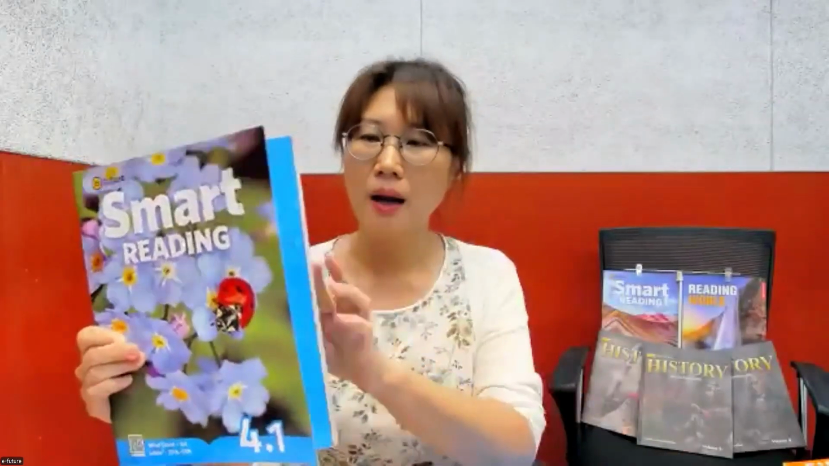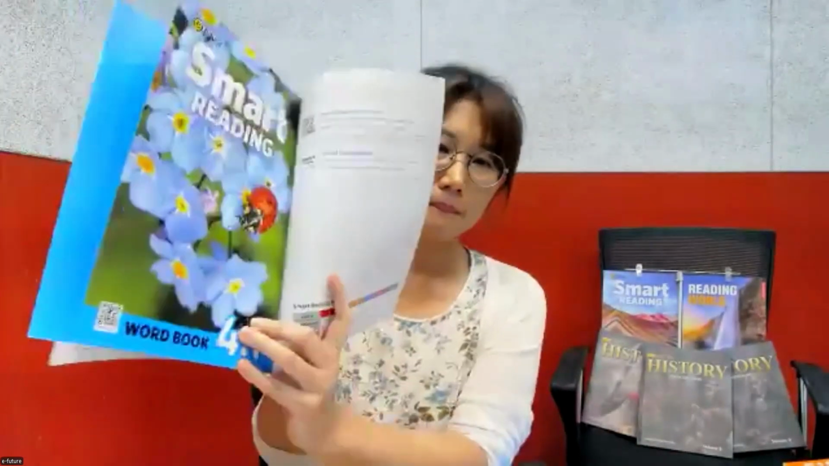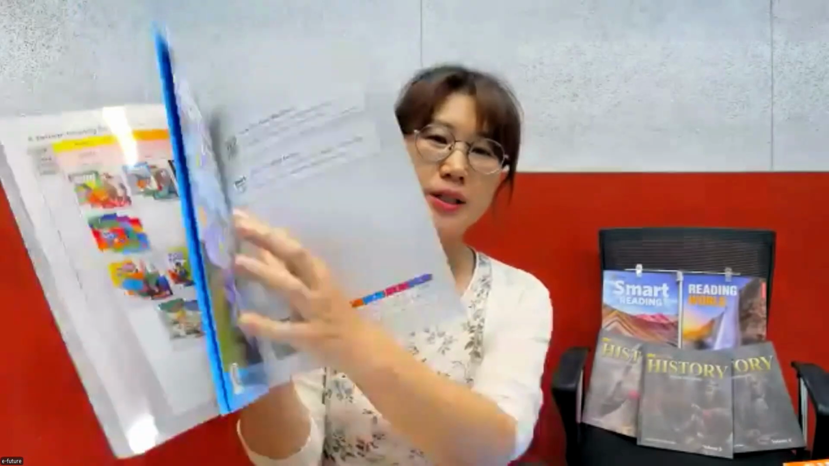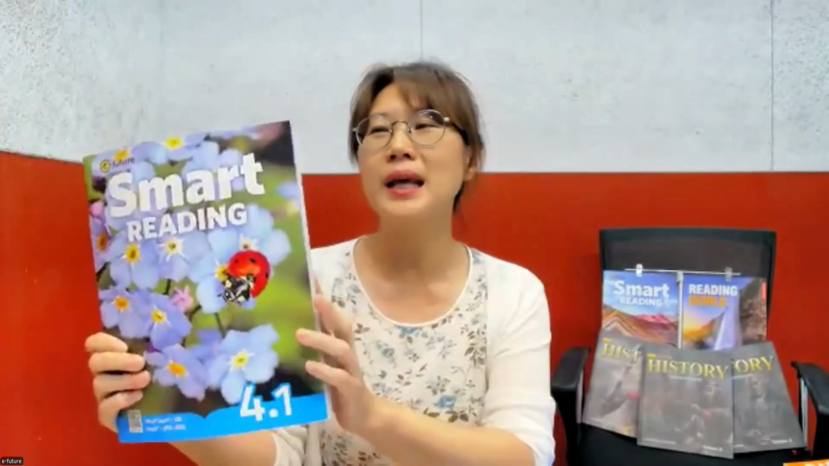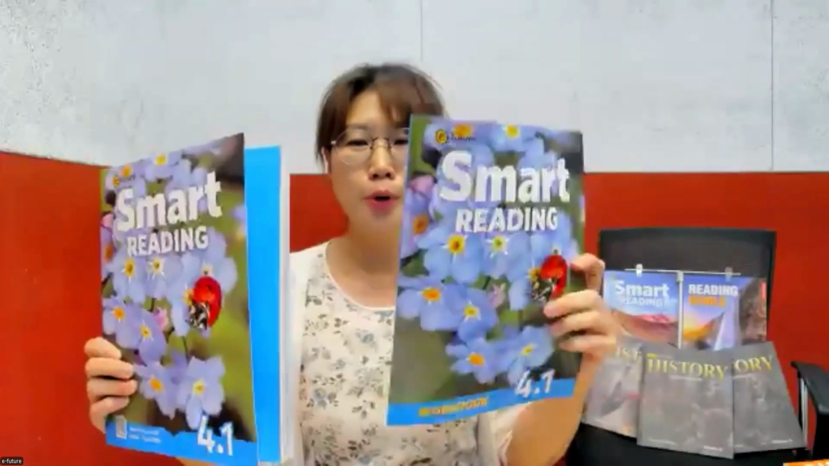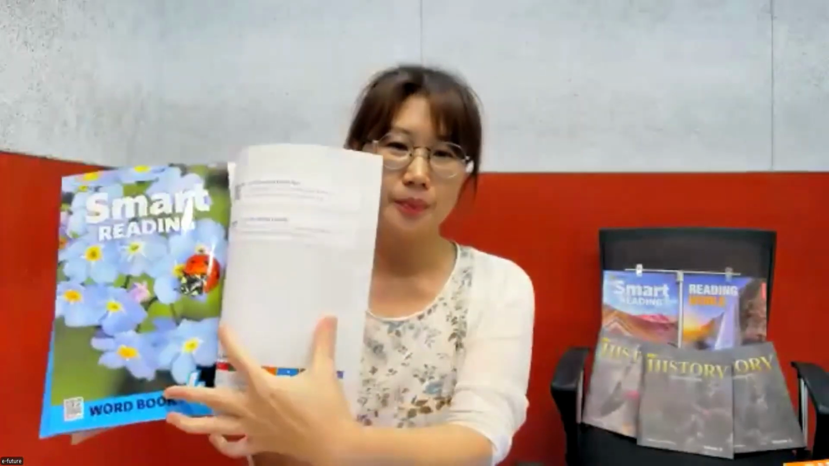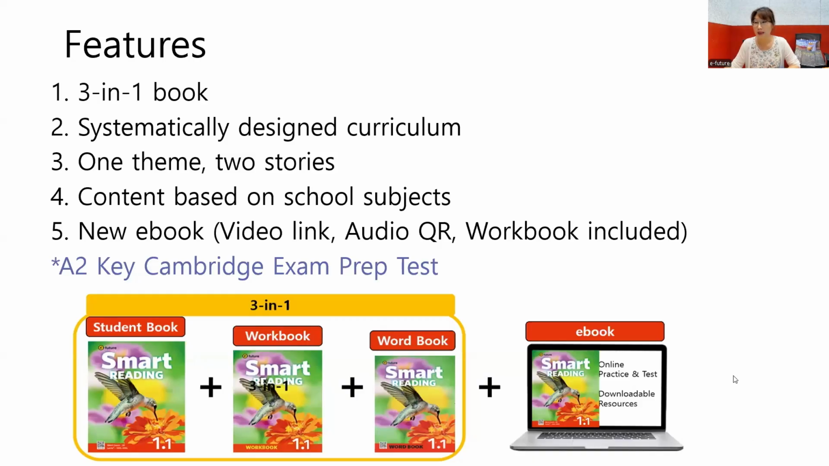And also there is a word book which is attached to the back of the student book. That's why it's 3 in 1: student book, workbook, and the word book. So you buy 1 book and you get 3. And you also get the teacher's ebook if you use our platform, right? So actually that's 4 in 1, right?